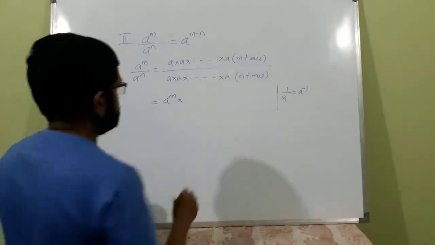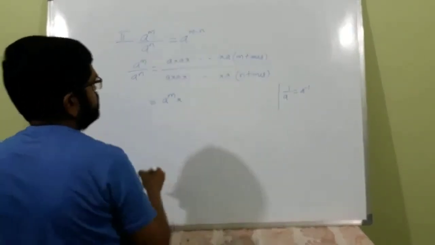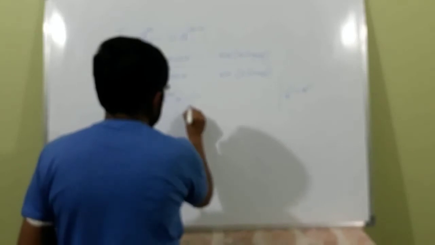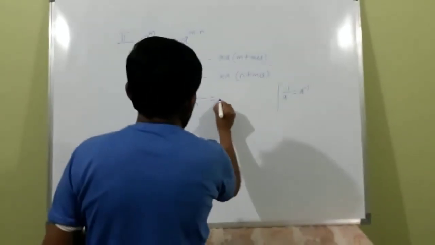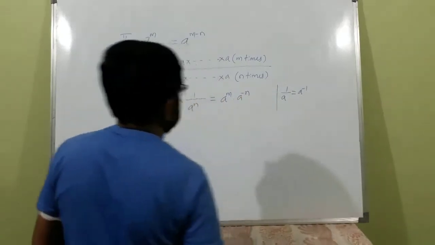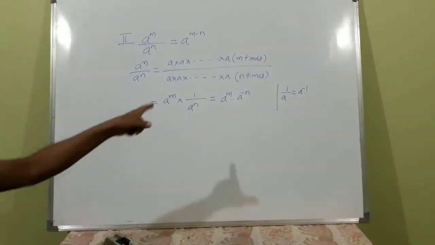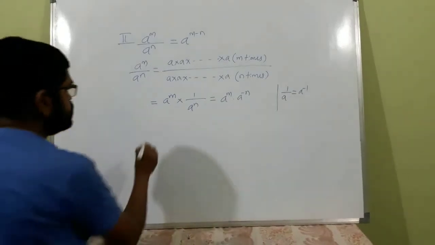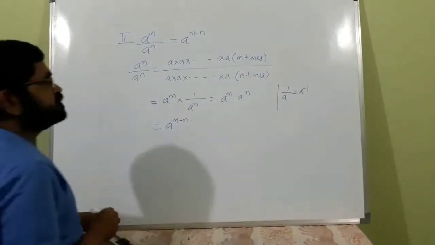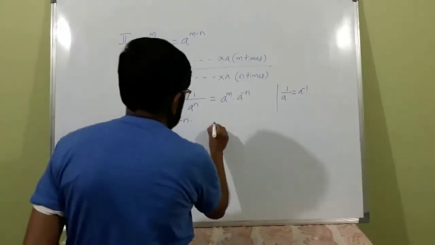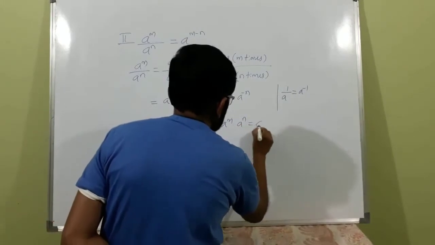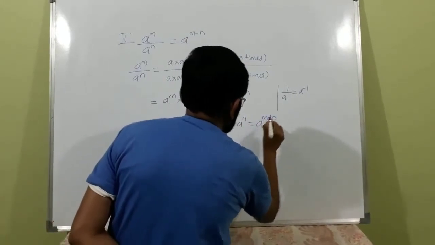Okay, let us see later. 1 by a, 1 by a, 1 by a reduces to 1 by a raised to n, or this can be written as a raised to minus n. So a raised to m into a raised to minus n. Due to the first law, this is a raised to m minus n, because a raised to m into a raised to n is equal to a raised to m plus n.